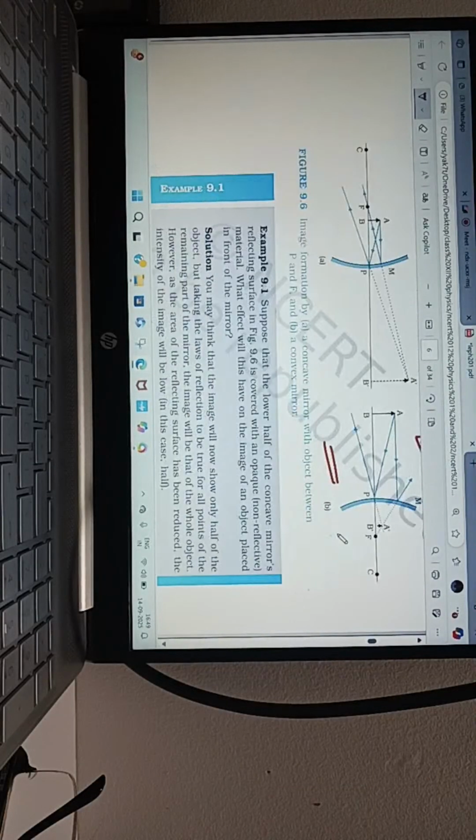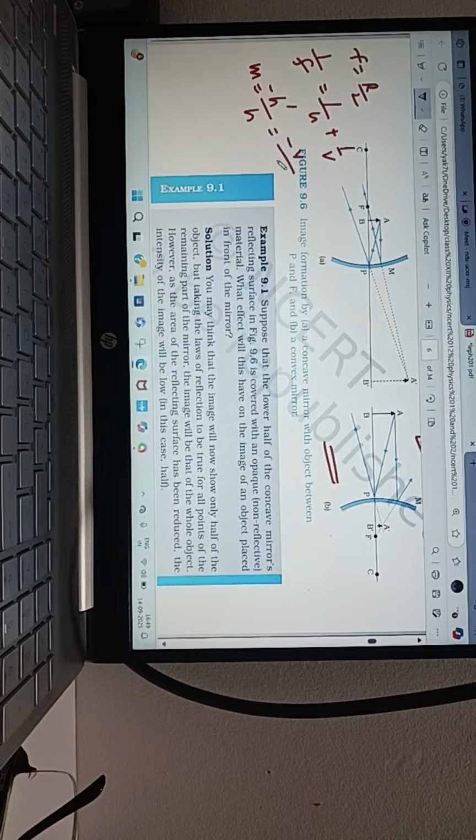So three equations I taught you now. One: f is equal to R by 2. Another one: 1 by f is equal to 1 by v plus 1 by u. Another equation: m is equal to h dash by h, equal to minus v by u.